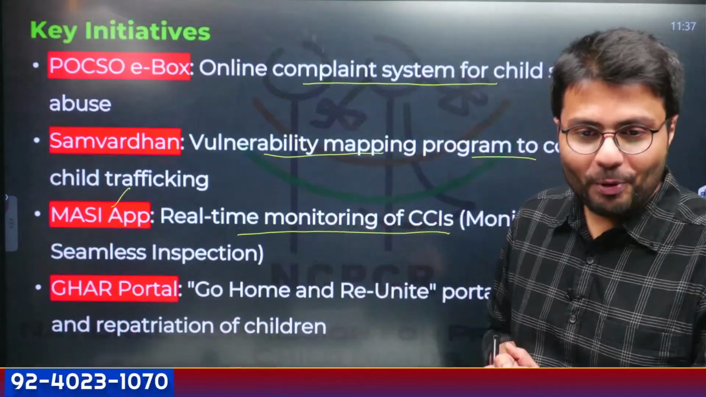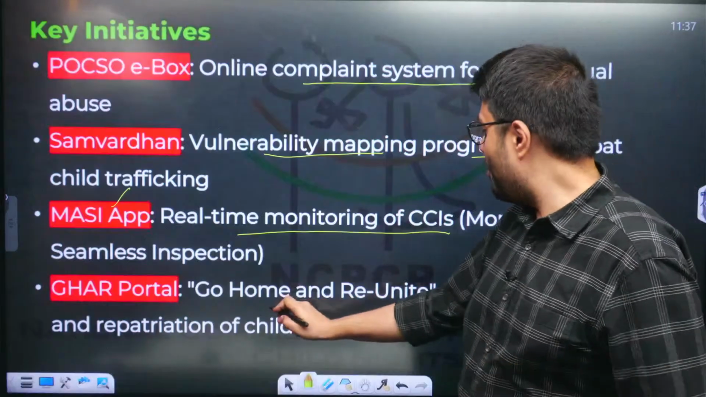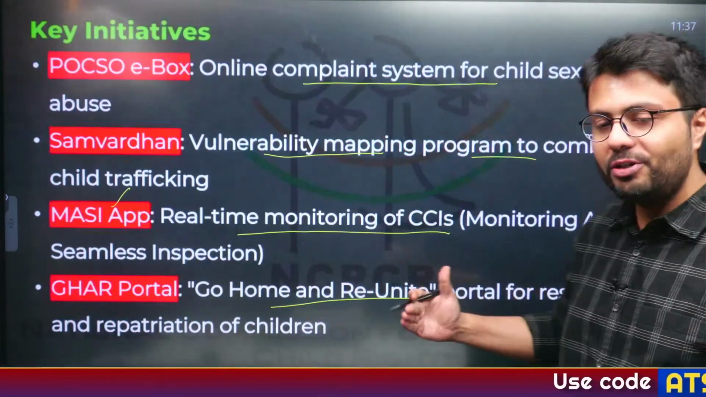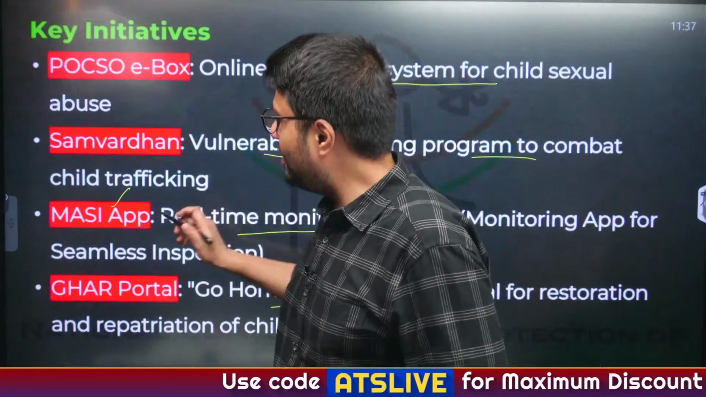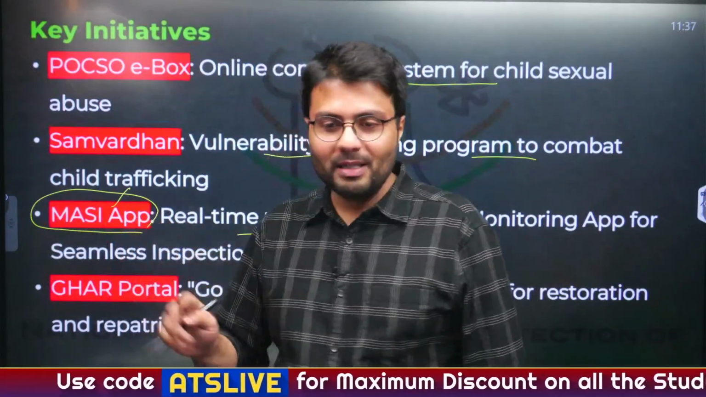Similarly, there is a Ghar portal. Ghar portal is the Go Home and Reunite portal, which is for restoration and repatriation of trafficked children. So these are the key initiatives. The most interesting one was the Masi app by far.